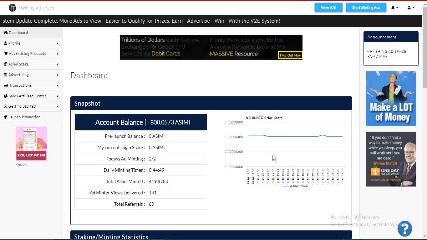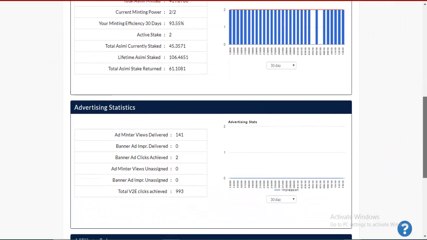That way we can keep pushing the price of the ASIMI token to the highest that it can go, right? Because we really want this community to keep going higher and higher so that we continue to enjoy the best part of hashing space, right?